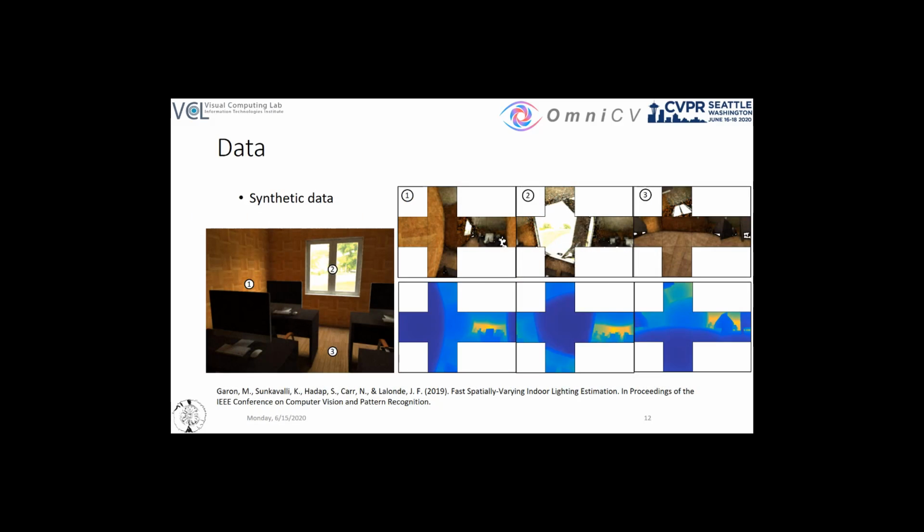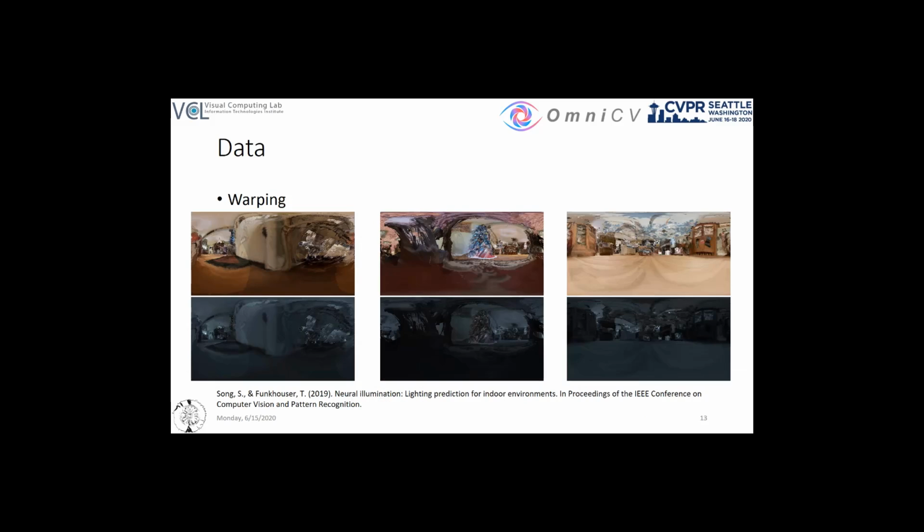Consequently, some methods use synthetic data that allow for highly accurate ground truths, but are plagued by the synthetic to real domain gap. Another recently introduced approach warped perspective HDR images to generate panoramic HDRs, coupled with corresponding warped LDR images. Yet, the warping process introduced severe distortions and high-frequency artifacts.